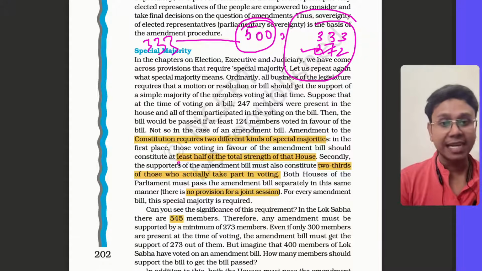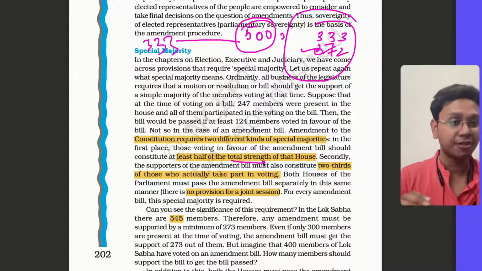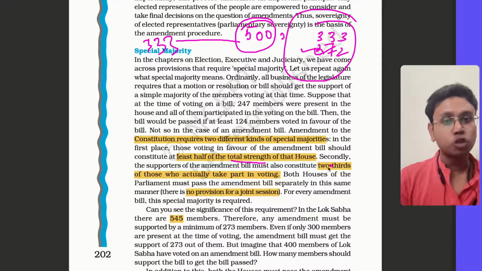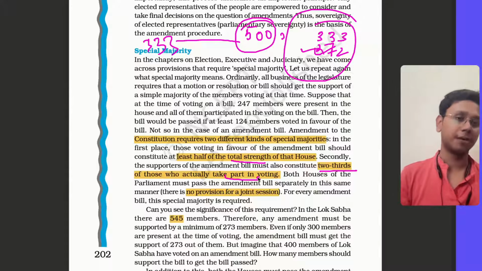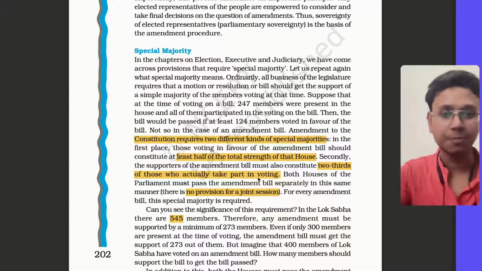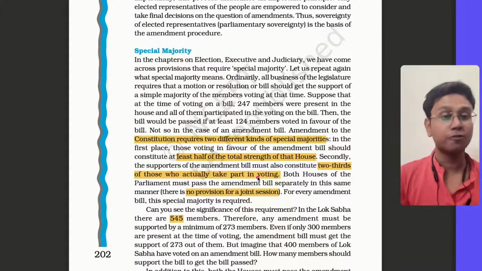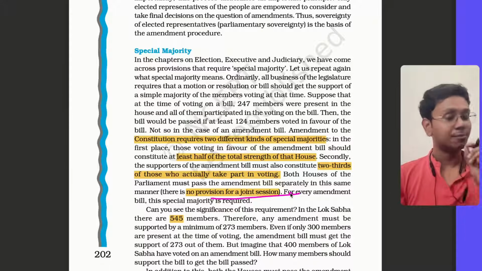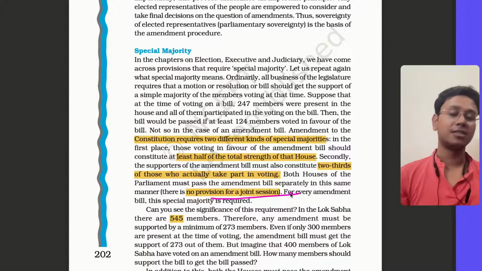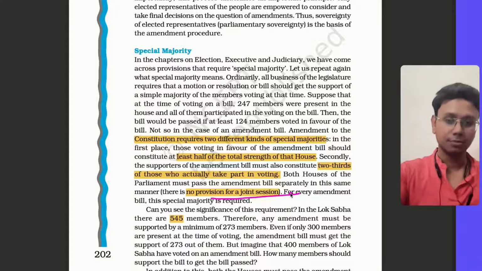The book says at least half of the total strength of that house, total strength 543 का half. Second, two-thirds of those present and voting. ये दोनों conditions meet होने चाहिए, तब ये pass हो जाएगा. And there is no provision of joint session. Both houses, Lok Sabha and Rajya Sabha, separately pass this.